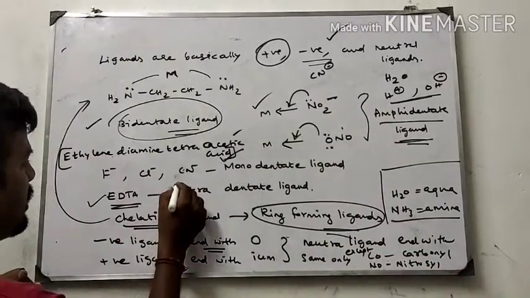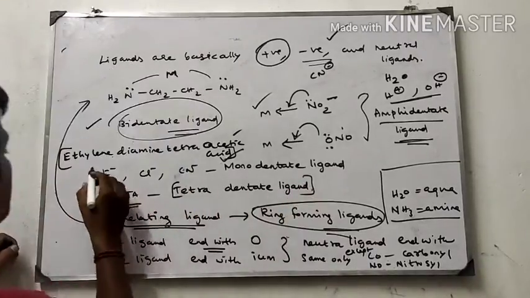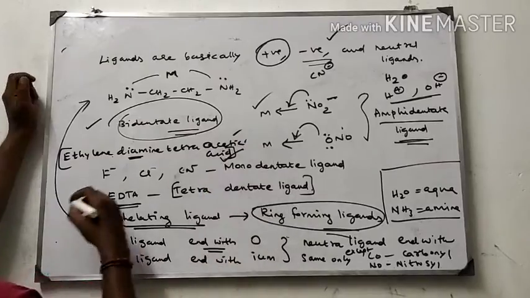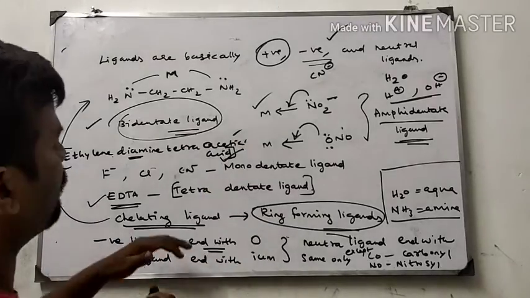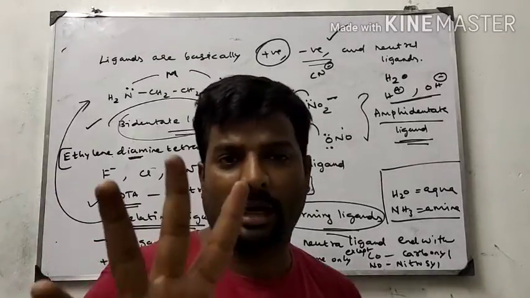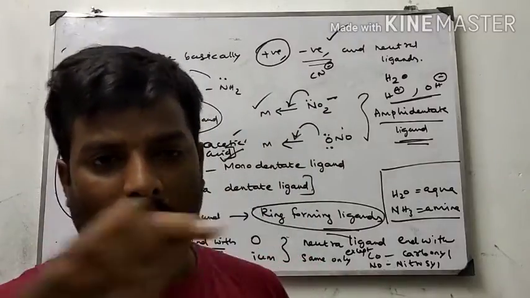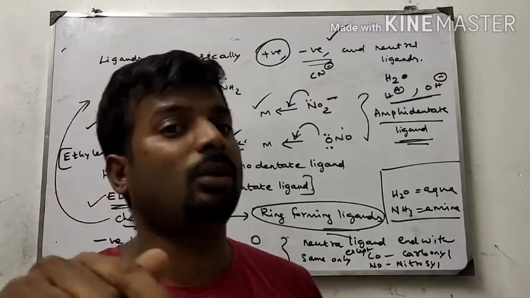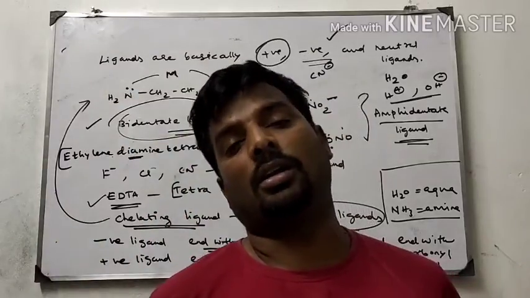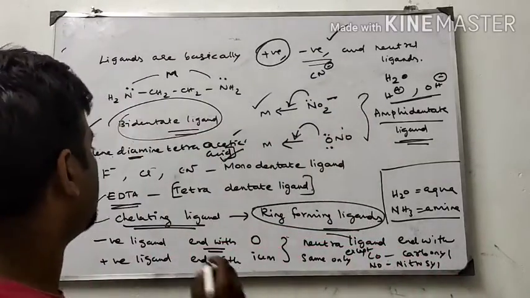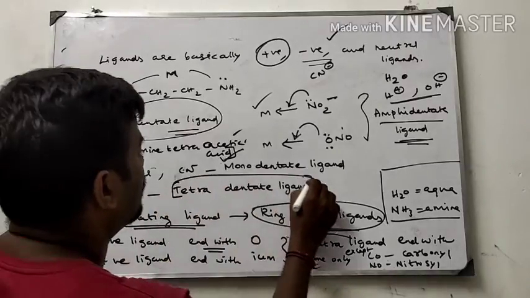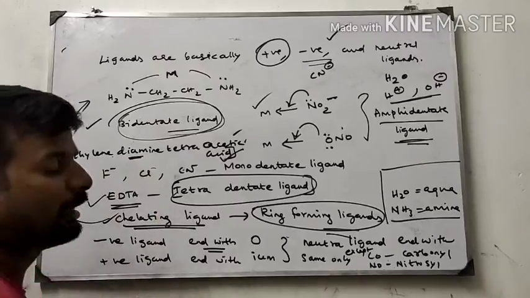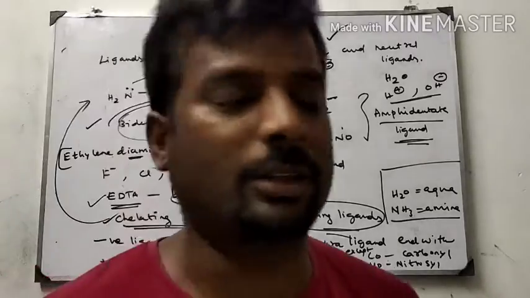Here it is a tetradentate ligand, because ethylene diamine has two nitrogens and tetraacetic acid has two species present. Therefore it is a tetradentate ligand. Tetra means four. So in a molecule, four species donate electrons to the metal, and it is called a tetradentate ligand. The tetradentate ligand and bidentate ligand are all called chelating ligands, ring-forming ligands.